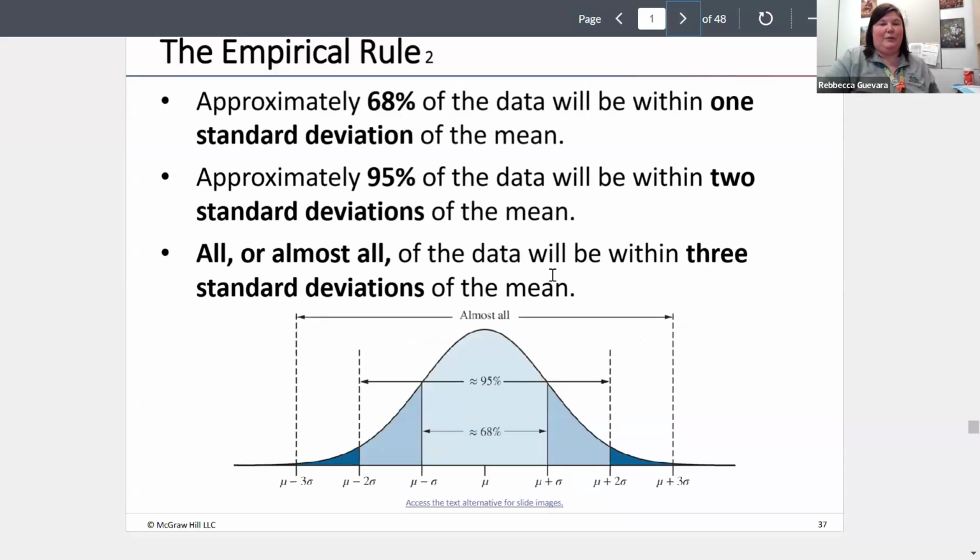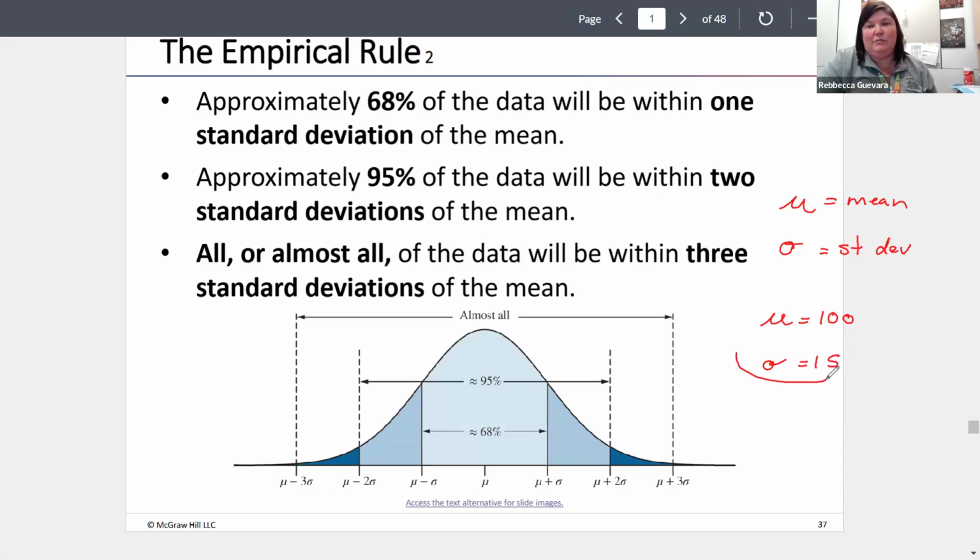This is just a picture showing you. Remember, this is the mean. This is the standard deviation. Let's say that my mean is 100 and my standard deviation is 15, which is true when we talk about IQ scores. This is my mean, 100.